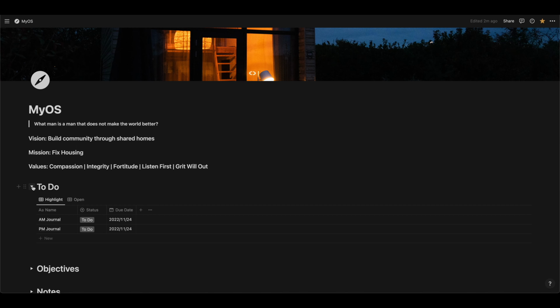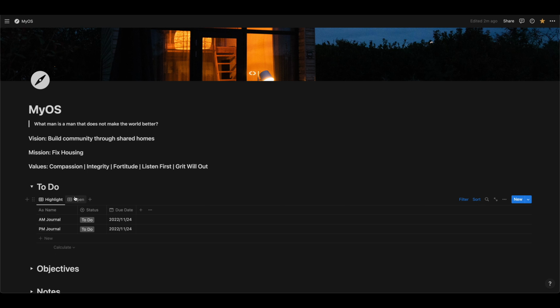So as we get into our tasks and our to-dos, I have started making a set of to-dos every day to make sure I go and journal. So I've got my AM journal and my PM journal entries in here to remind myself I've got to go and do that every day. This is a new habit that I'm trying to get into. And so I've got a recurring set of to-dos in here to really track these.